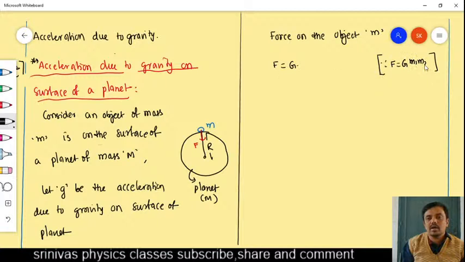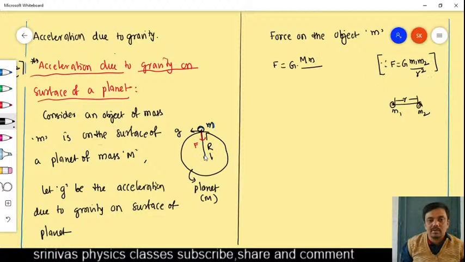You know that formula, we have to use it here. If m1 and m2 are two objects separated by distance r, then the force between these two objects is G m1 m2 by r square. This formula we have to write here. This is the object whose mass is small m, and on the surface of Earth, the acceleration due to gravity we can consider as small g. And I want the force on this object, that is capital F. The force formula is G m1 m2 by r square, where m1 is the planet mass capital M, m2 is the object mass small m, and r is the distance between the two objects.